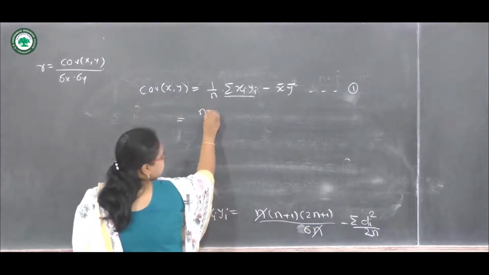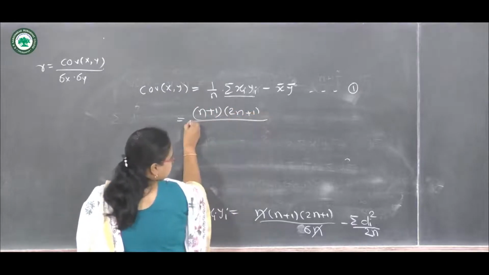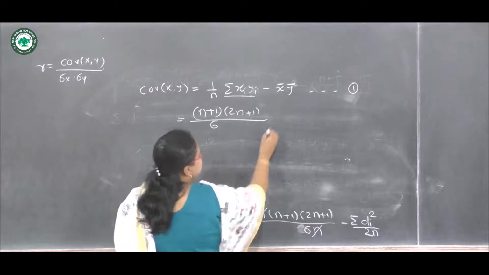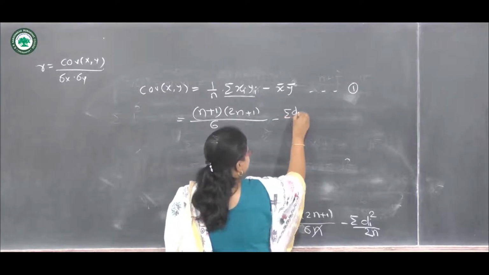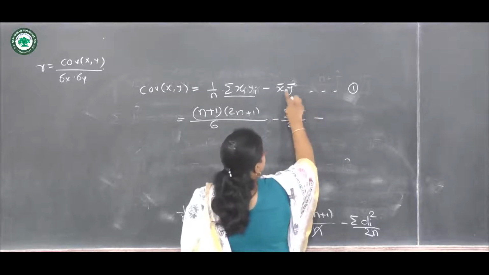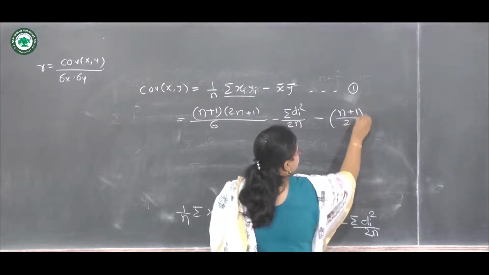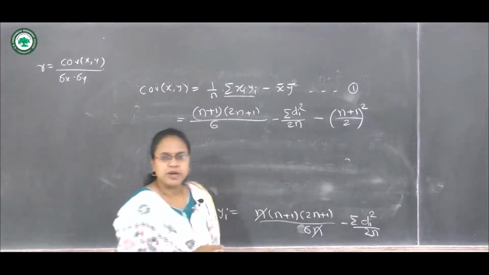So we have n plus 1 into 2n plus 1 divided by 6 minus summation di square upon 2n, and this is x bar into y bar. So both are the same, so we can write its square.